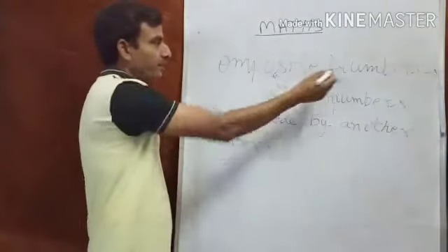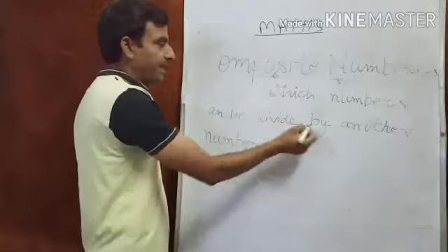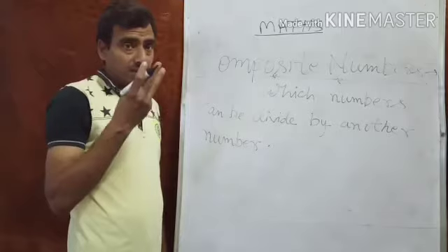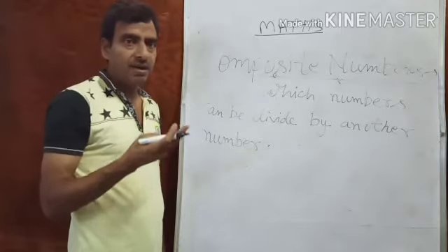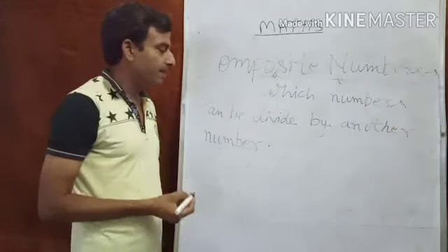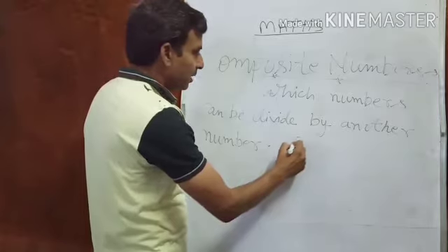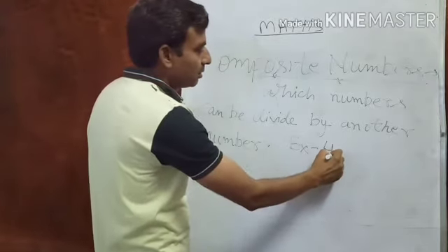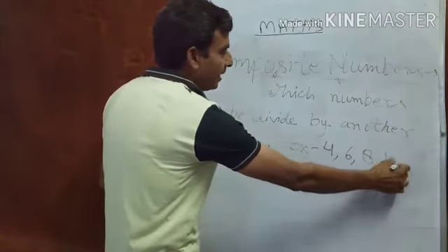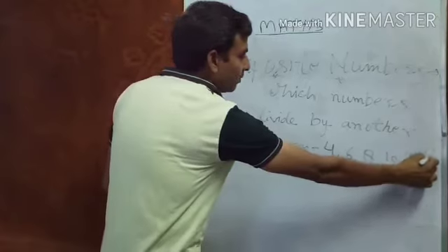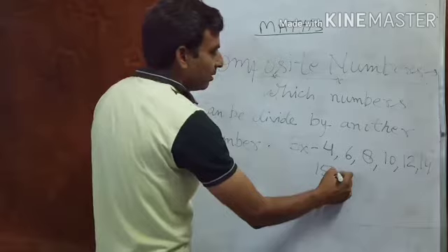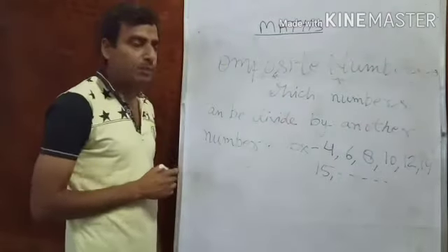Next, now composite numbers. Which numbers can be divided by another number? It means those numbers are having minimum 3 factors, 1, itself and another one also. Those are called composite numbers. Like, as example, 4, 6, 8, 10, 12, 14, 15, like this. These are called composite numbers.